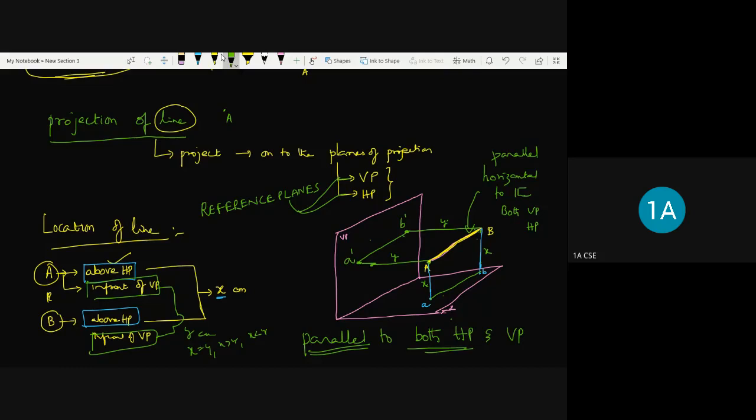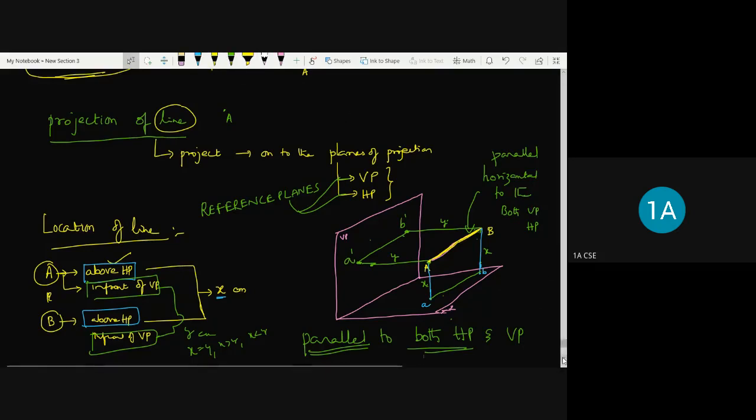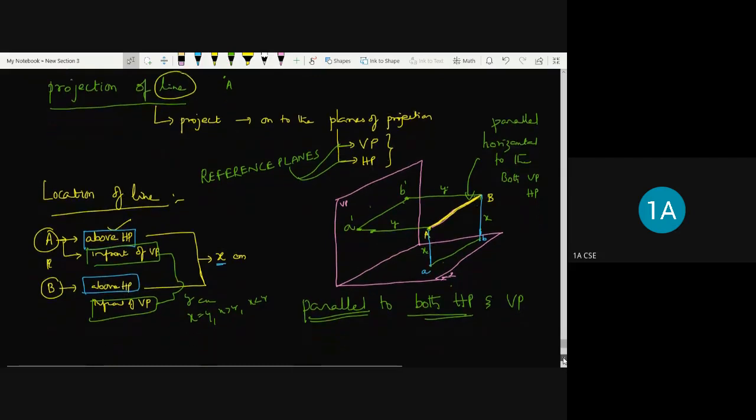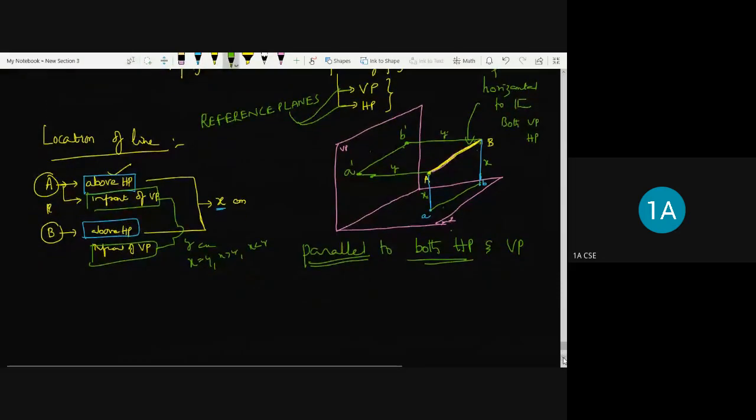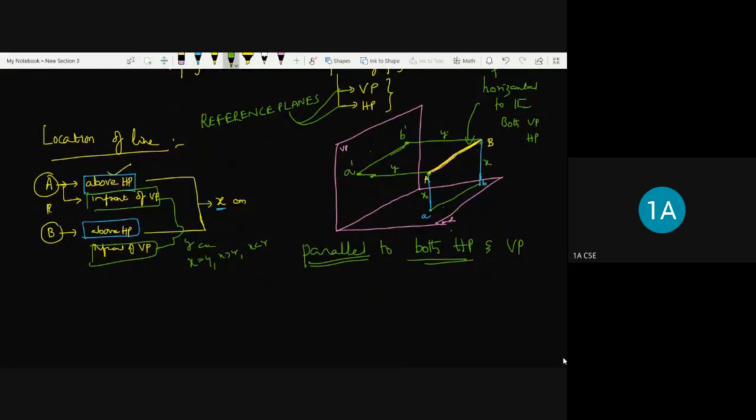See, now we have shown the projections also. The front view of the line we can see here. This is A dash B dash, and AB is like this. So this is what we can call the projection of the line. If I want to write, that is point A.